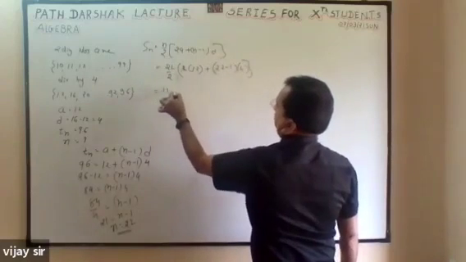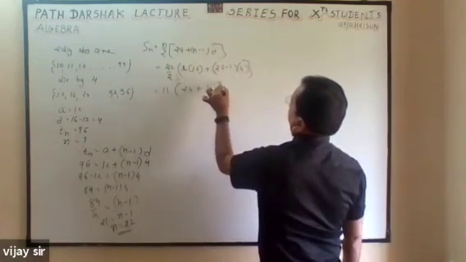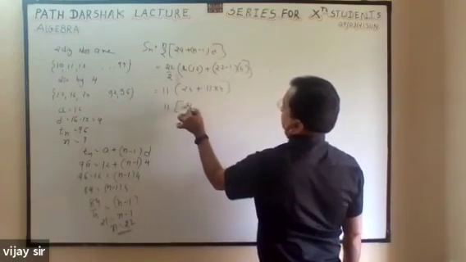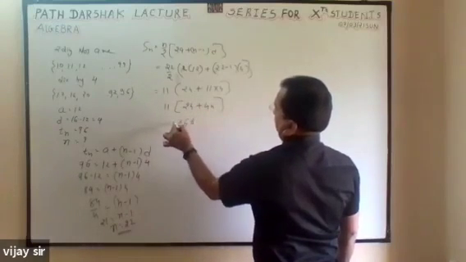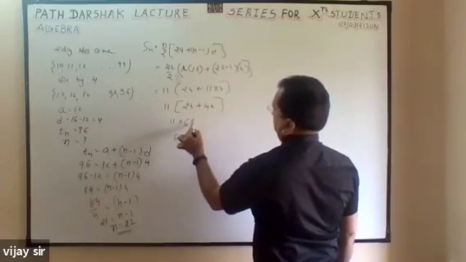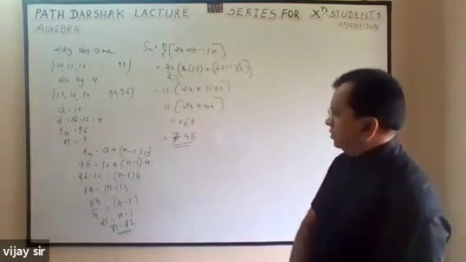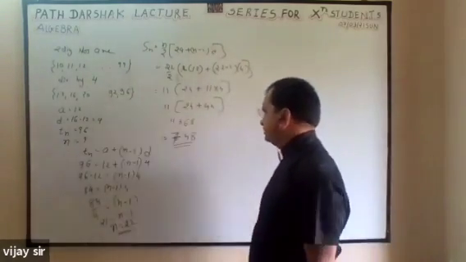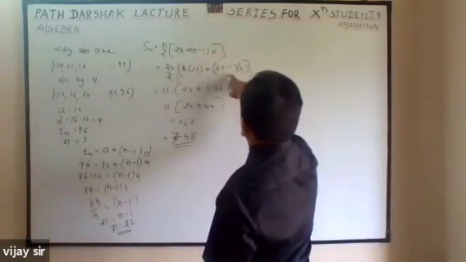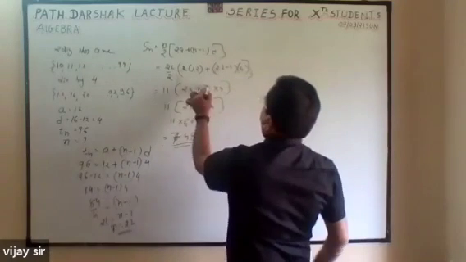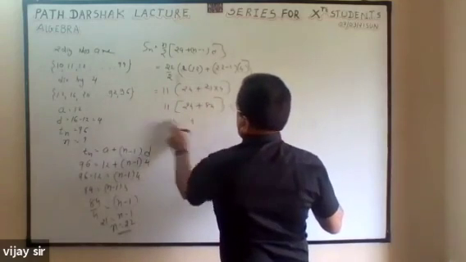So this is 11, (24 plus 84). Sorry, it is 84. 11 into 108.